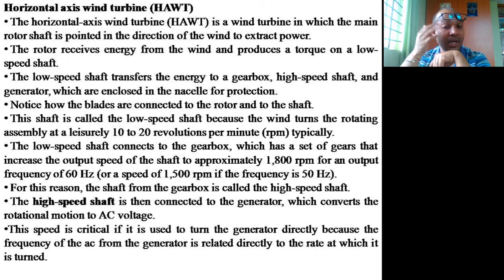This speed is critical if it is used to turn the generator directly, because the frequency of the AC alternating current from the generator is related directly to the rate at which it is turned.